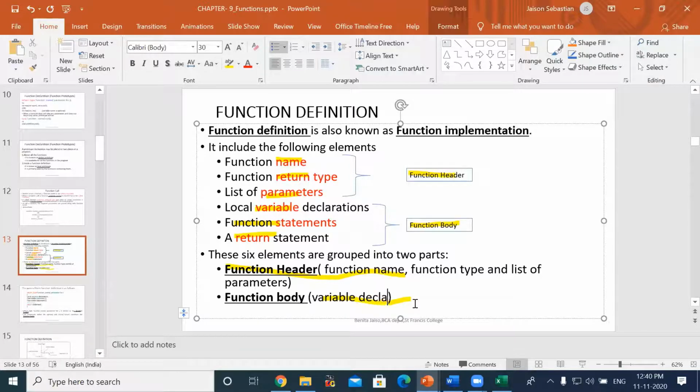And then the statements to be executed, and then the optional return statement, right? These are the things which you should have in the function body.